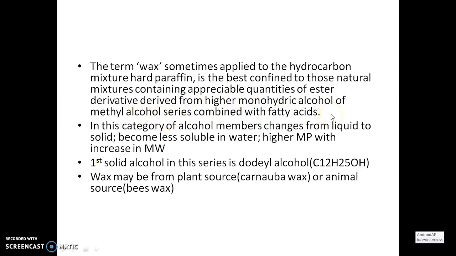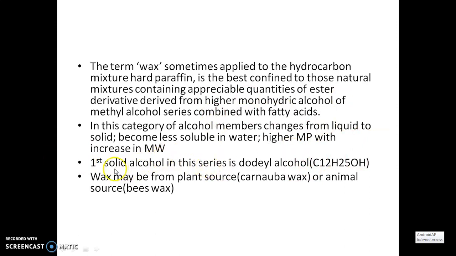So basically they are monohydric alcohols in nature, and in this category of alcohol members, the state changes from liquid to solid and they become less soluble in water. So if the number of carbons is increased in the alcohol portion, it is less soluble in water, showing higher melting points with increase in molecular weight.